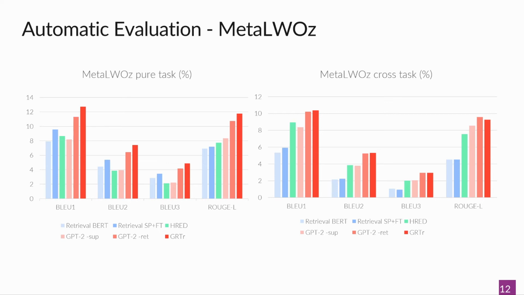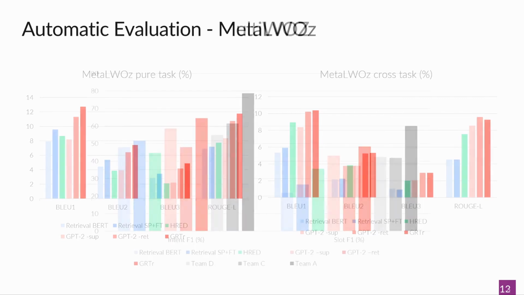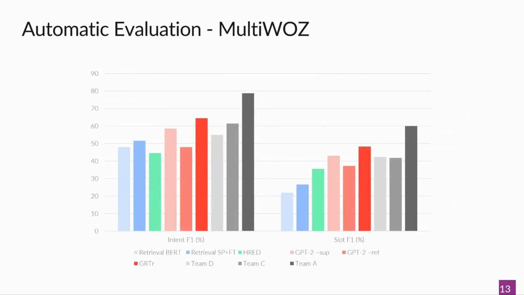We see that the vanilla GPT-2 struggles to outperform the baselines most of the time. Fine-tuning to support data helps it a bit, and using the retrieval logic further improves the performance. It's especially visible in the pure task setup. In the cross-task setup, the improvement is not very significant, and in terms of ROUGE score, retrieval logic even degrades the performance a bit. But it will help at our last evaluation stage, automatic evaluation on MultiWOZ.